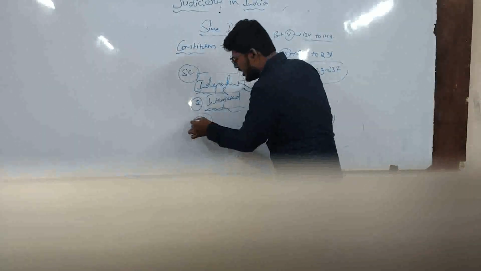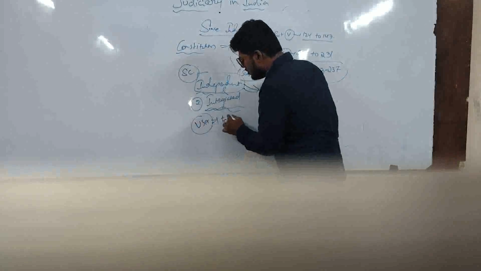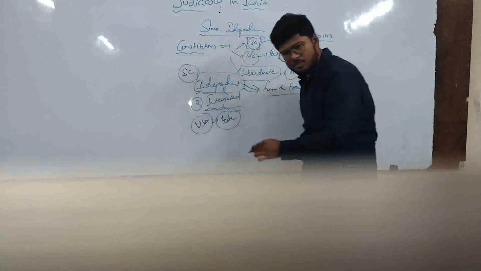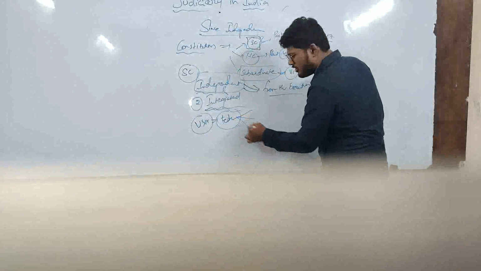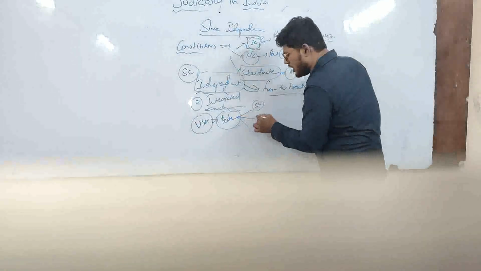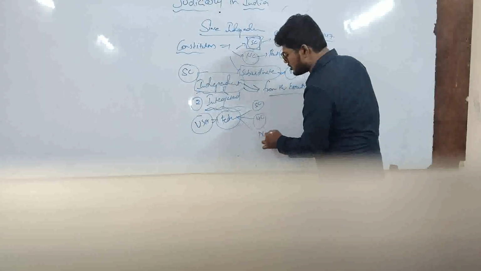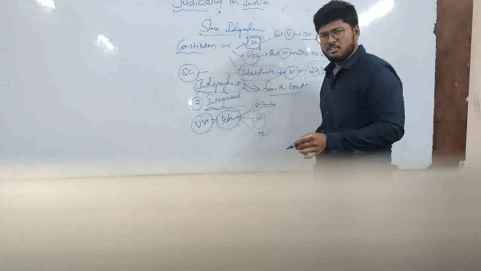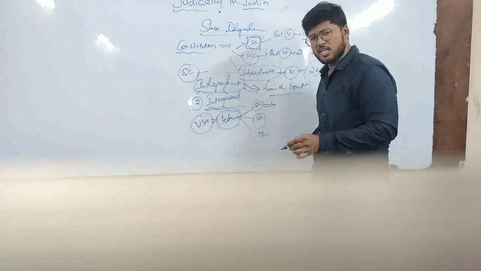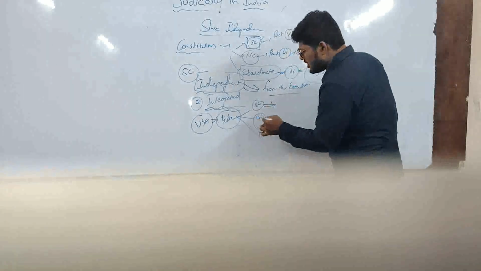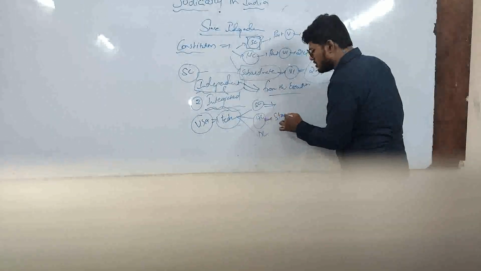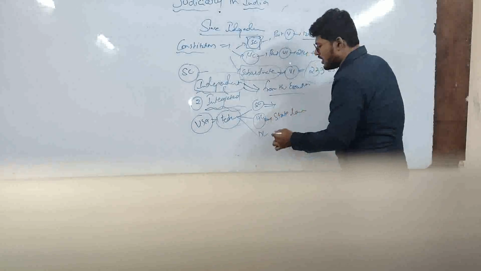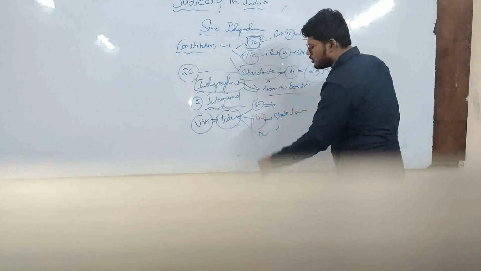In the USA, the federal government has different courts, that is Supreme Court, High Court and district courts. The Supreme Court will deal only with cases of a federal nature, that is only at the union level, whereas the High Court will deal only with the state laws, and the district court will follow the High Court.